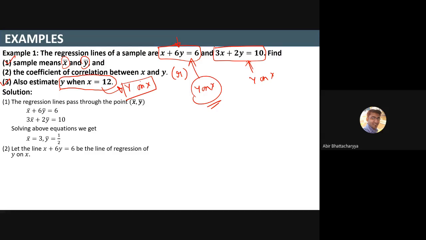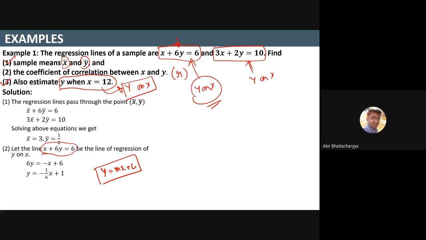If it is the regression equation of y on x, then we will try to write it in the form y equals mx plus c.